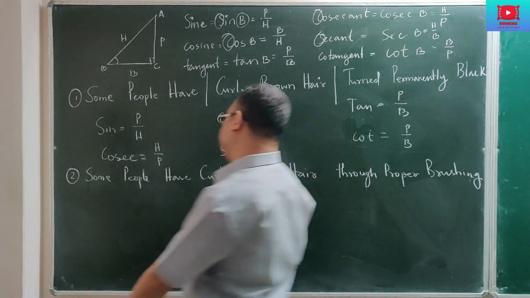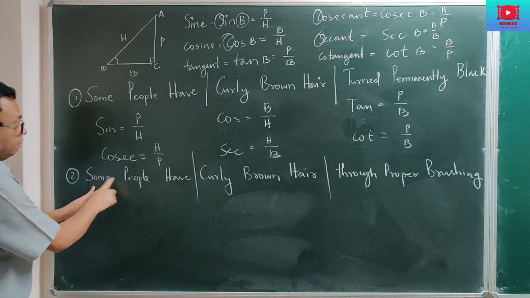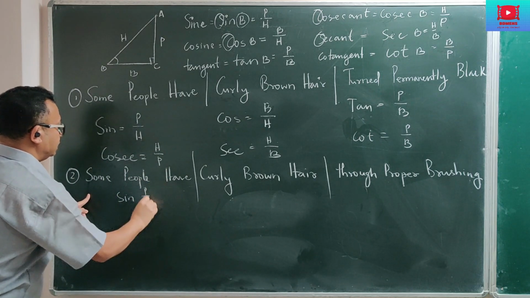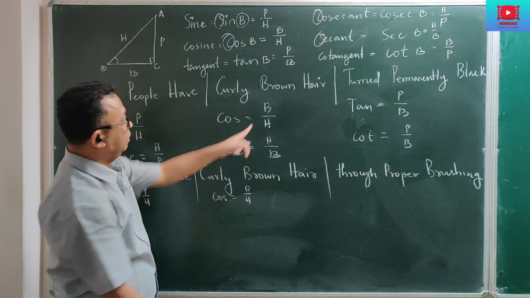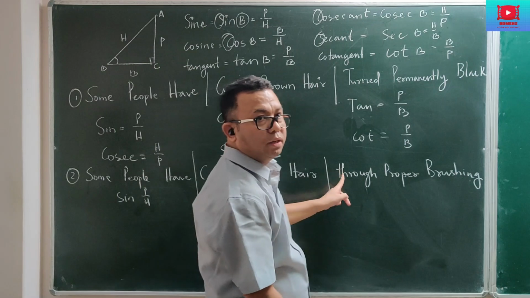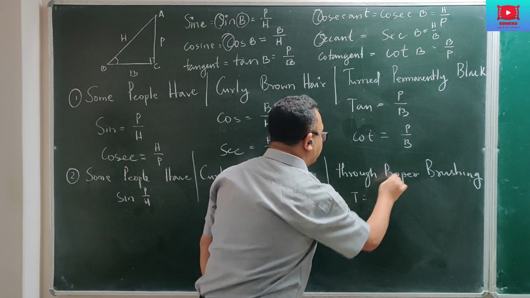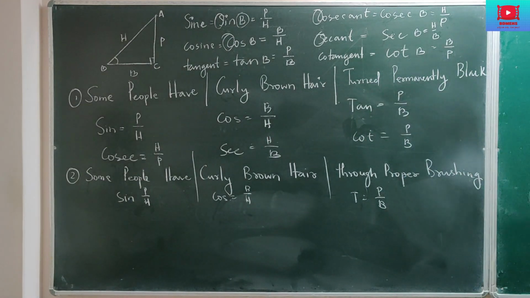Again, here also you can do the same. Divide it into 3 parts. Some people have, S, that is sine is P by S. Curly brown hair, cos, B by S, same. Then here it is through, there it was turn. P for proper, and this is proper brushing, P by B. So this is the second sentence that you can write.